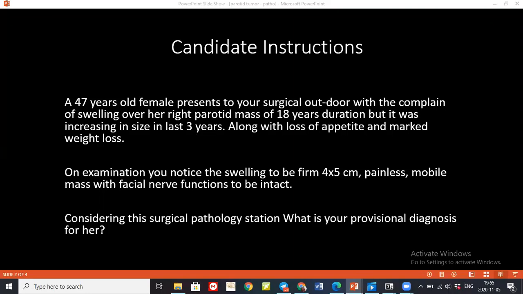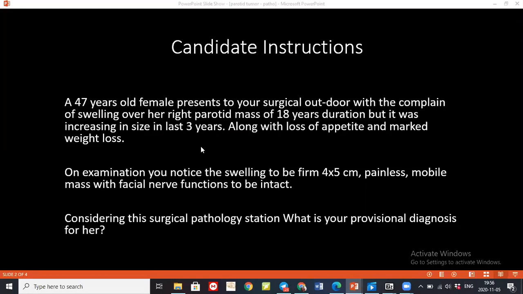And also, ma'am, it says that this is mobile and facial nerve function is intact. The facial nerve gets involved later on, but initially, it has been growing for 18 years and increasing in the last 3 years. So it's long term. Carcinoma can never have such a long history.